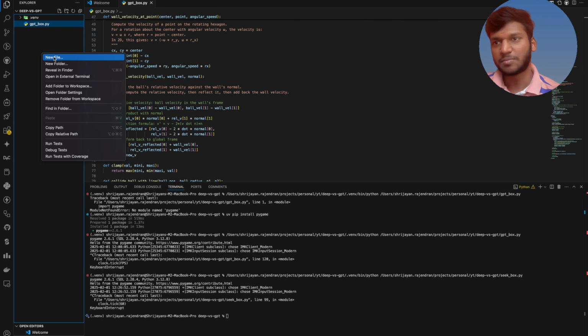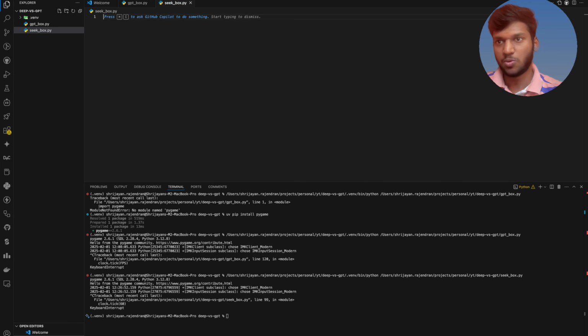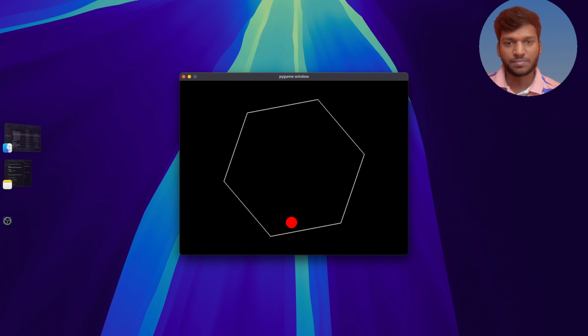We have already made the GPT box, right? Now let's put seek underscore box dot py and paste this and just click run. Oh my god, it is working so good, so fine. Exactly, it's working as expected.